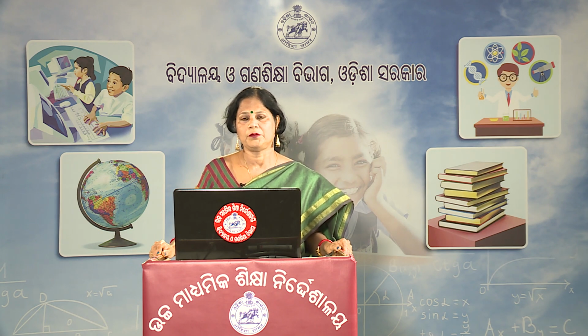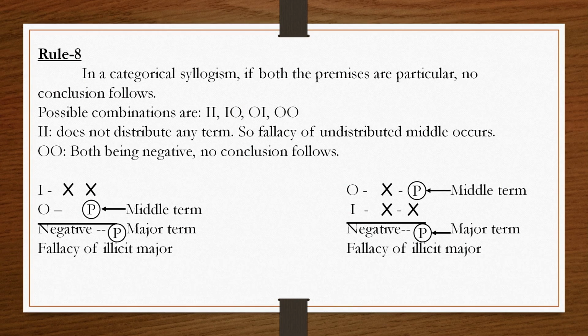Then we have O and O propositions. O and O, two are premises, both are negative propositions. As you know, there is a rule that if both the premises are negative, no conclusion follows. So, O and O both are negative. From this combination also we will not get any conclusion. This is invalid. Then there remain only two combinations. One is IO and the second one is OI.